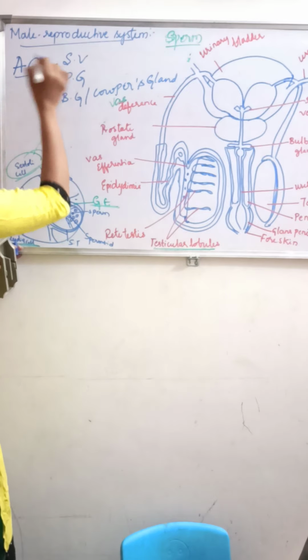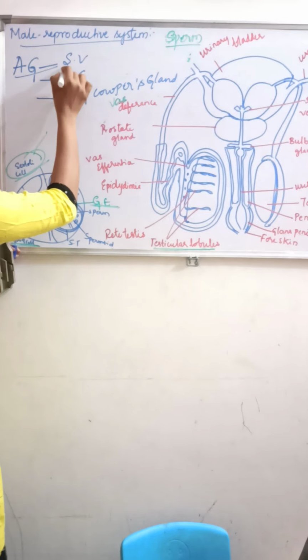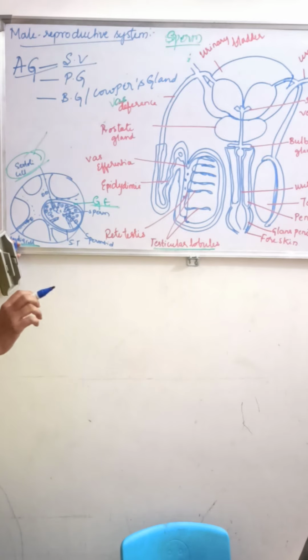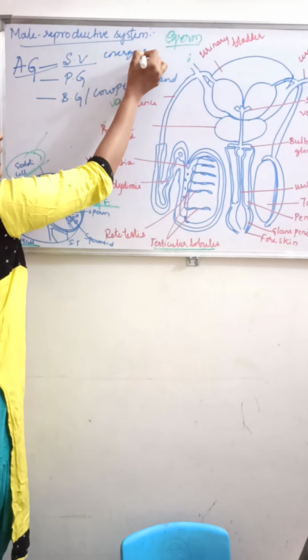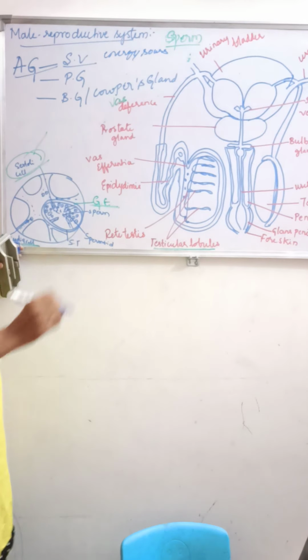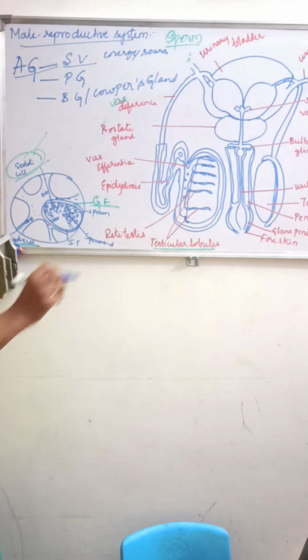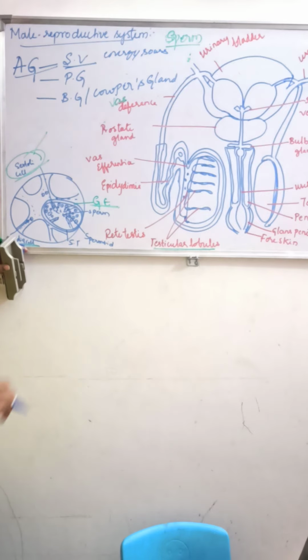What is the function of the seminal vesicles? The seminal vesicles secrete fructose, citrate and also some proteins which act as an energy source, and it is provided to the sperm. So this is about the seminal vesicles.